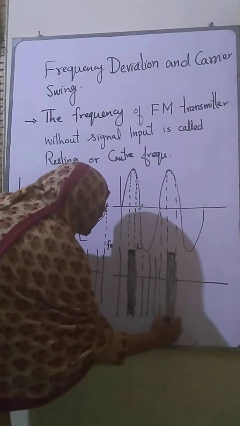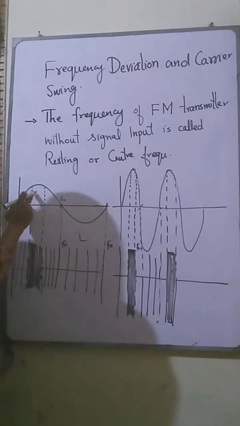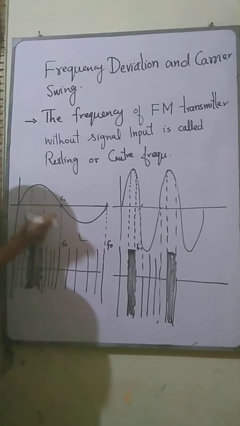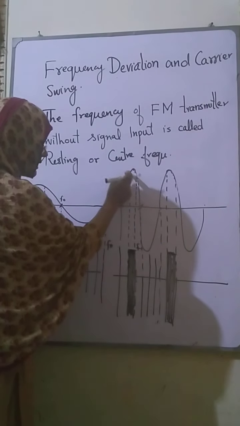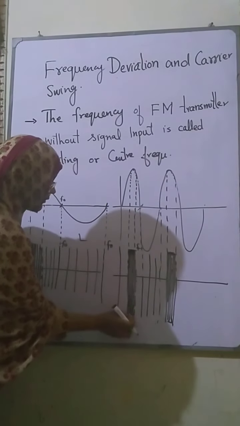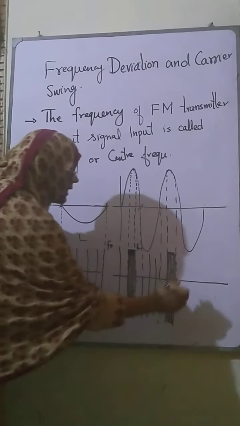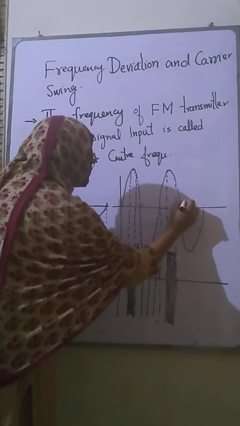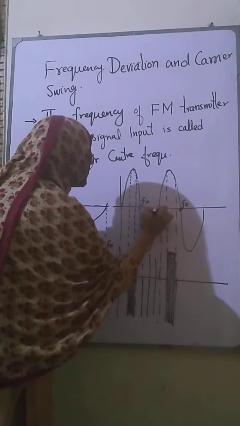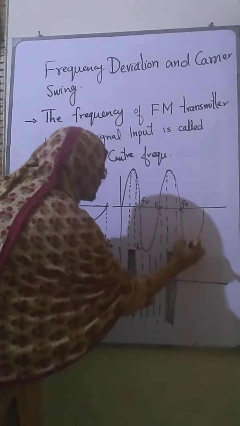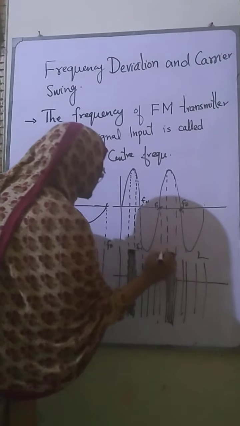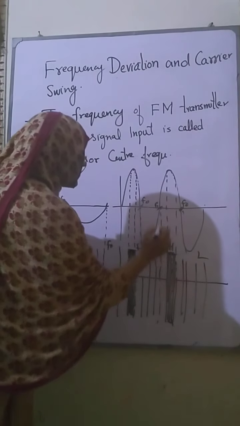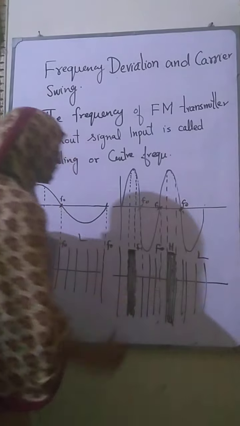Because the amplitude of the modulating signal is very high as compared to this, where the amplitude is low, that means the frequency is low. When the amplitude of the modulating signal is very high, then the frequency of the modulated signal is high, and vice versa. This is f naught, the resting frequency, this is f naught, and again this is f naught.